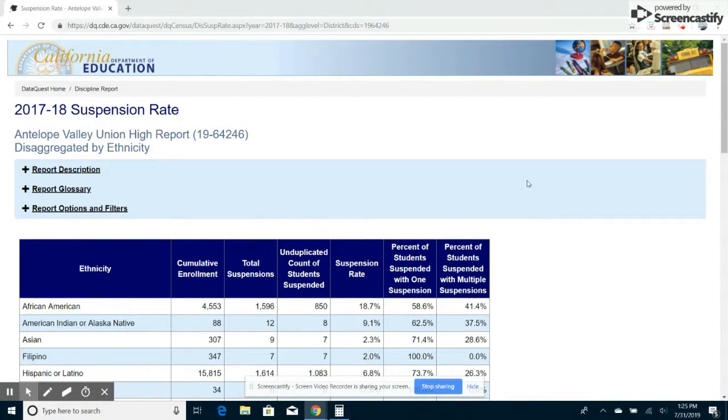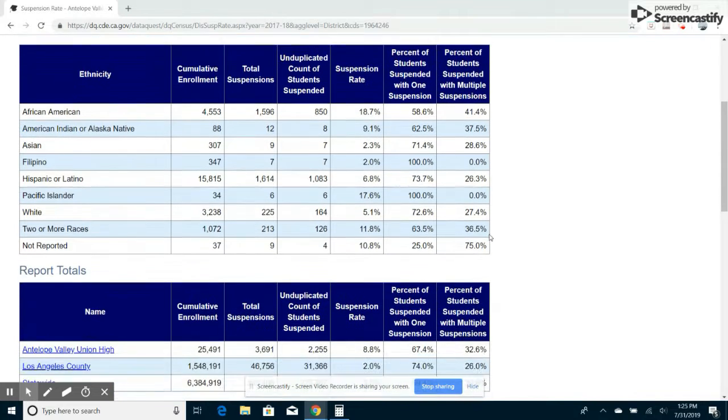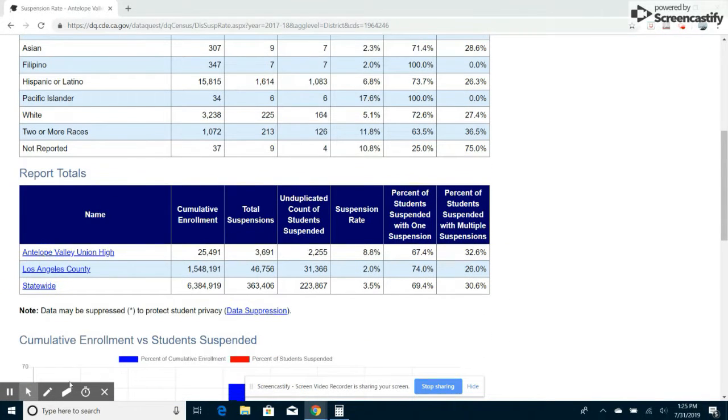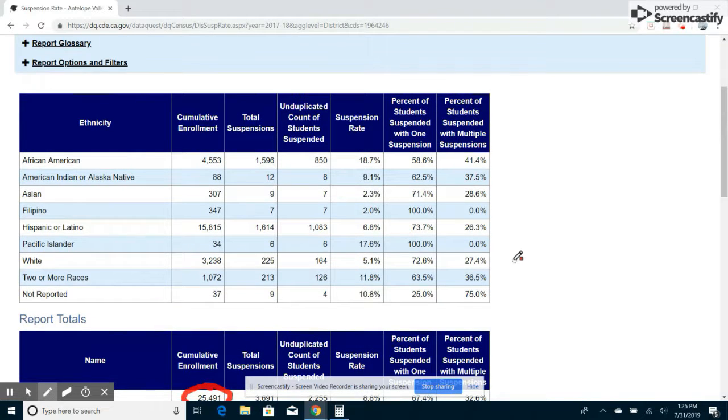All right, so even though it was a short clip, we got a lot of information to unpackage there. Looking at the same page where all of the data came from, that she's reading from her data sheet, we can see right off the get-go the first number that she shares, 25,491 students. That's the same as what we're looking at here. She says that 16,947 of those students were suspended. That's not listed anywhere here. So where did she come up with that number? We can get an idea of that as we look at the other numbers that she shares.